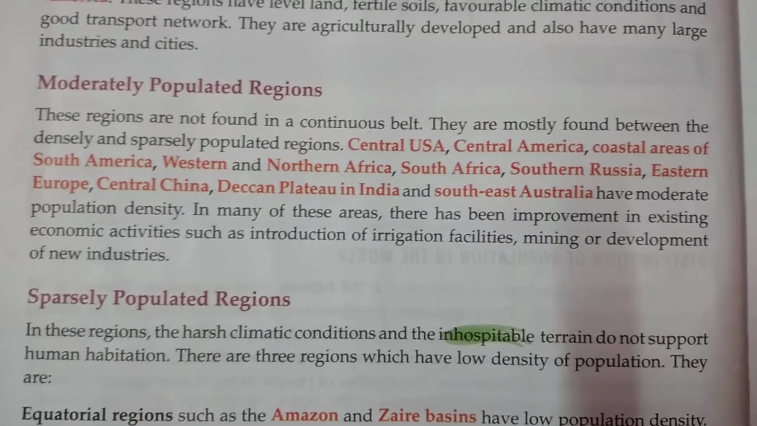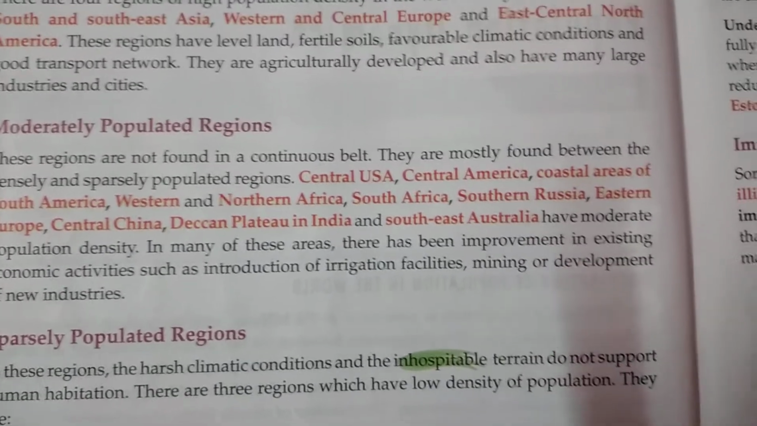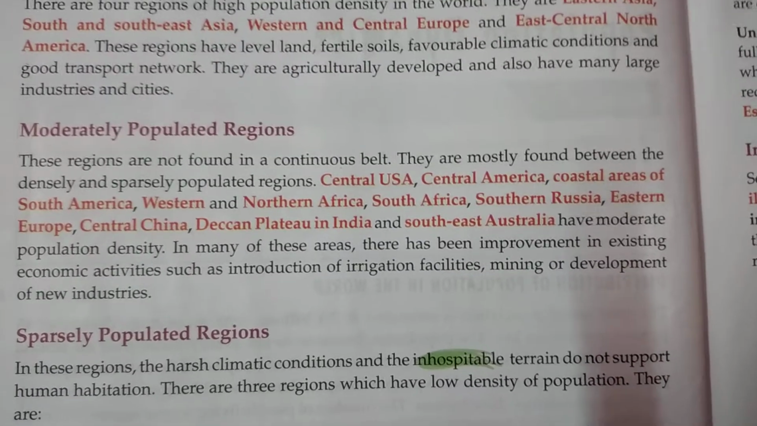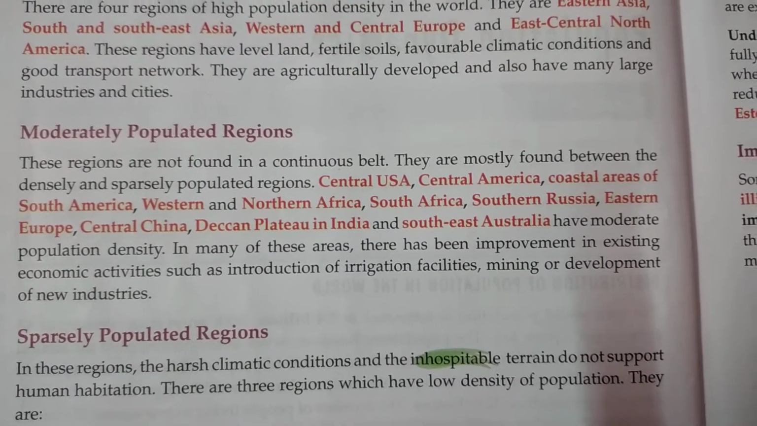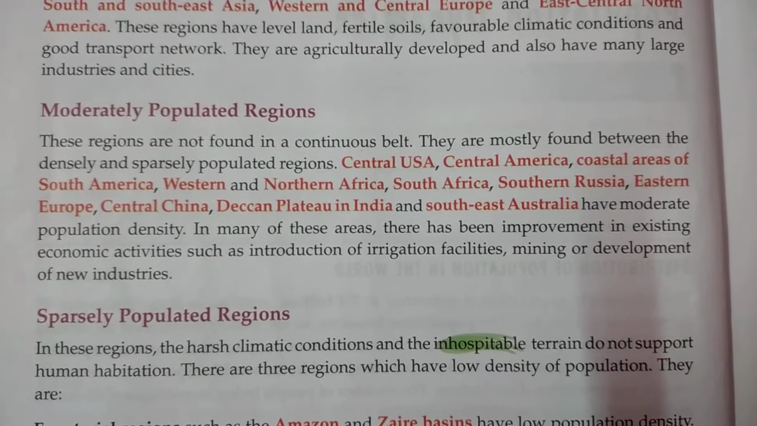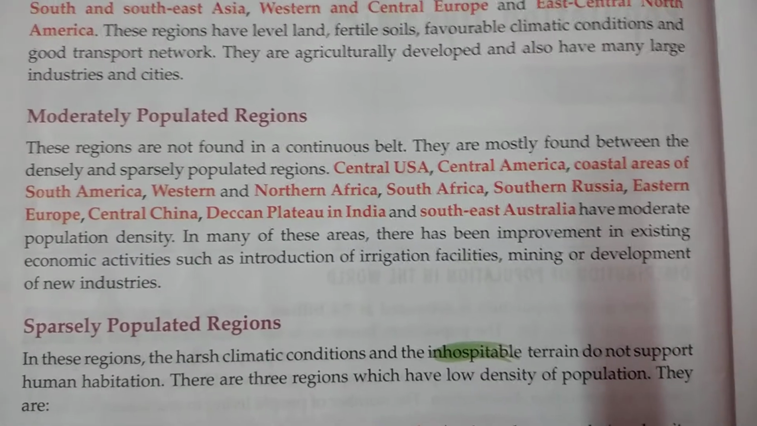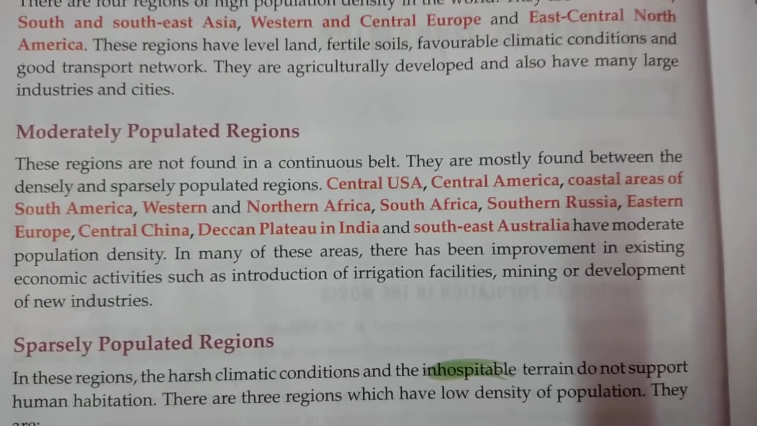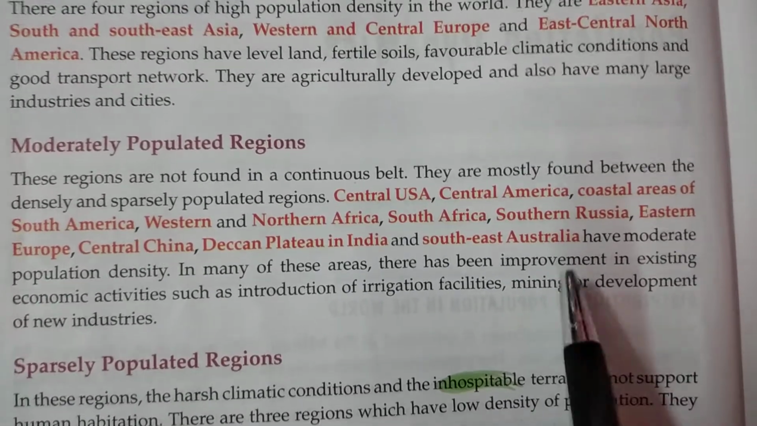Now let us come to the next category, moderately populated regions. That is places or regions of the world where the population is medium. Moderate means medium, not too high or not too less. So let us see the examples which places are falling under this category.